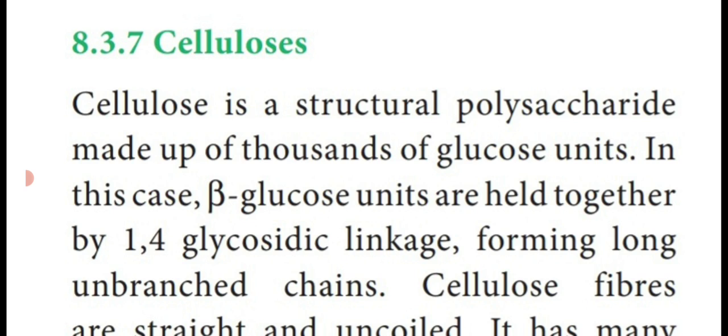In this case, beta glucose units are held together by 1,4 glucosidic linkage. So in both starch and glycogen, alpha glucose is linked by 1,6 linkages, but here beta glucose units are held together by 1,4 glucosidic bond or linkage, forming long unbranched chains.